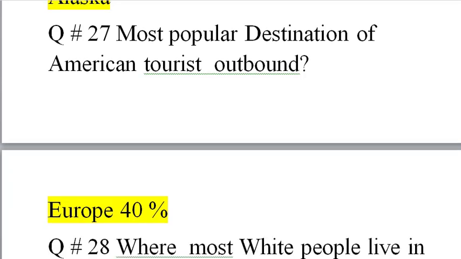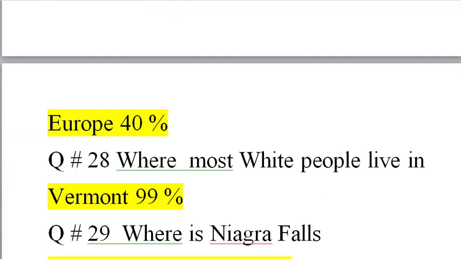Question number 27. Most popular destination of American tourists outbound when they go outside America. What is their favorite place or favorite attraction? That is Europe. And in Europe, the most specific place is England, London.